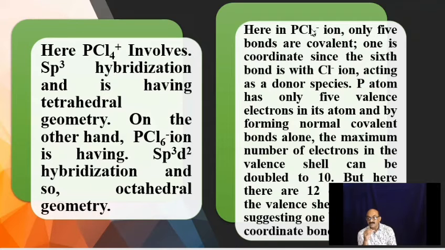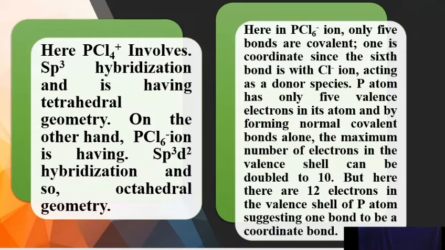Here in the PCl6 minus ion, only 5 bonds are covalent. One is coordinate, since the 6th bond is with the Cl minus ion acting as a donor species. The P atom has only 5 valence electrons in its atom, and by forming normal covalent bonds alone, the number of electrons in the valence shell can at most be doubled to 10. But here there are 12 electrons in the valence shell of the phosphorus atom, suggesting one of the bonds to be a coordinate bond. Hope you understood that.